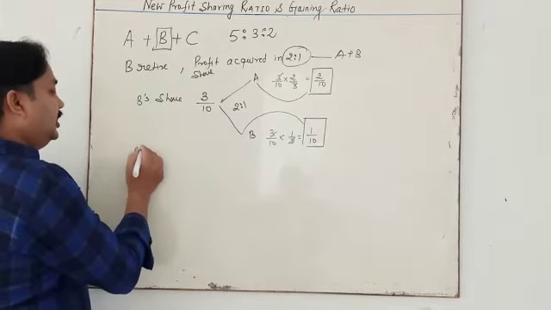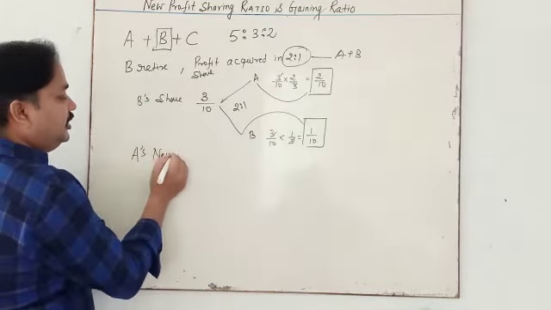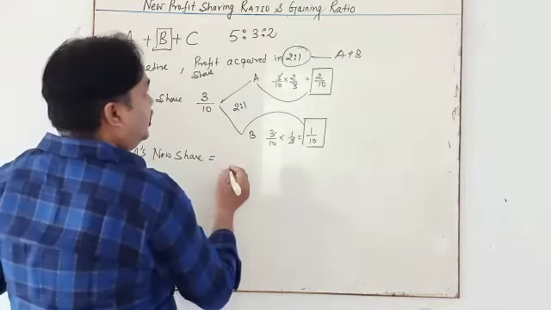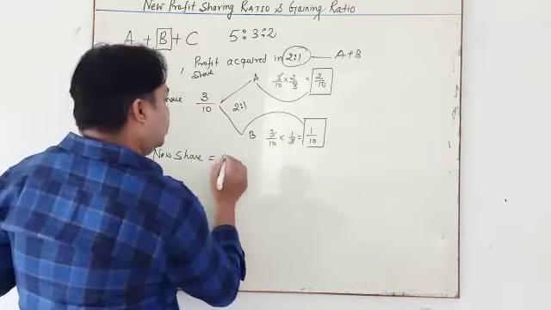So what is A's new ratio? What is A's new share?